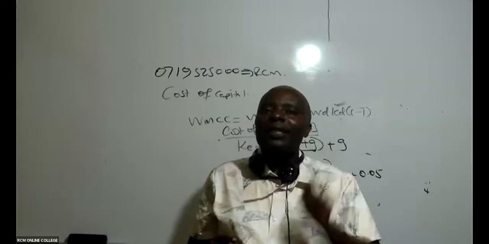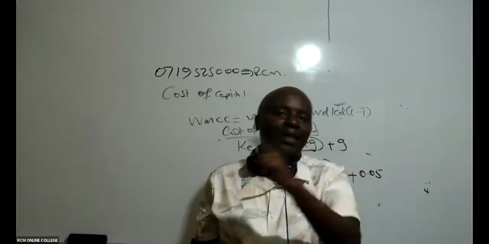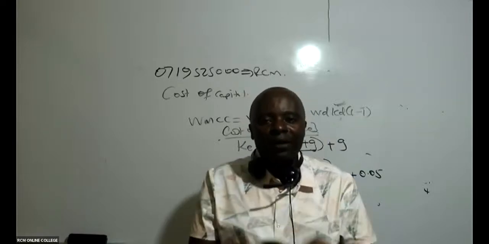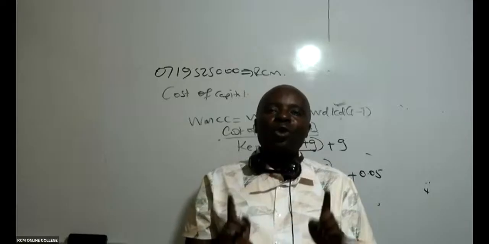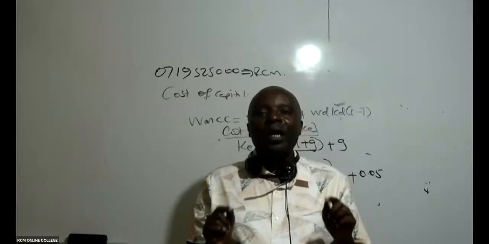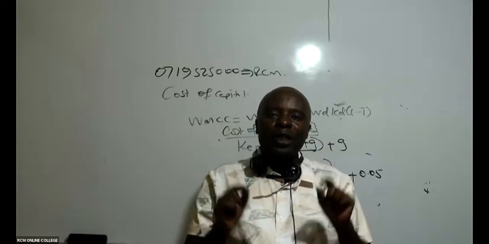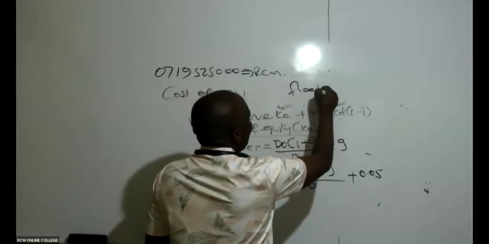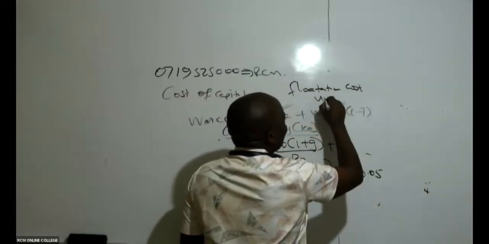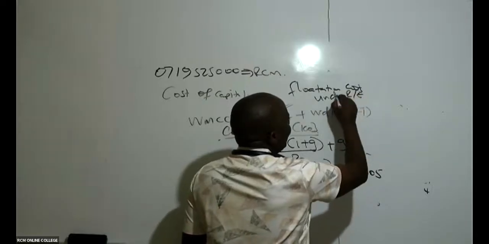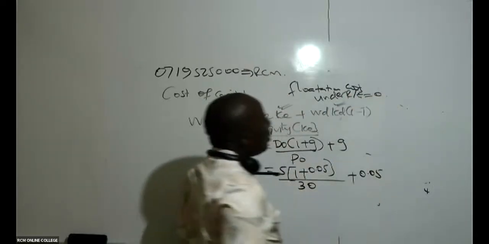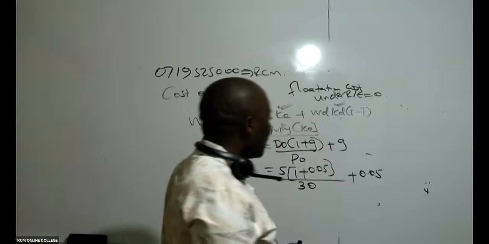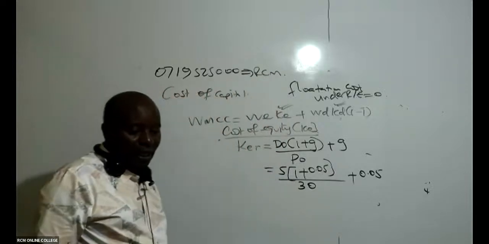Selling company shares is never an easy thing. You must advertise a lot. You must have an underwriter. But whenever you're getting money from retained earnings, flotation cost is always what here? 0. If I were you, I would have written that flotation cost and retained earnings equals 0.